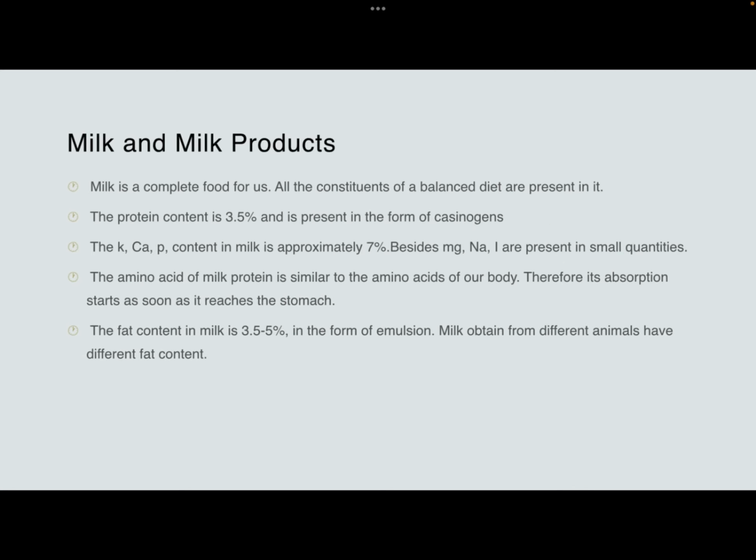So next group is milk and milk products. We all know that milk is complete food for us. All the constituents of a balanced diet are present in it.